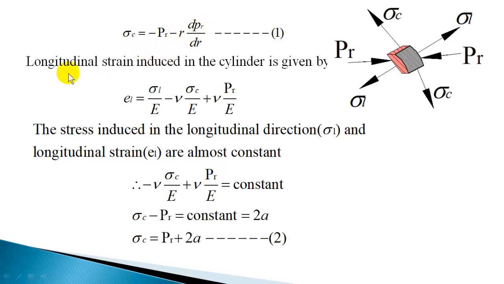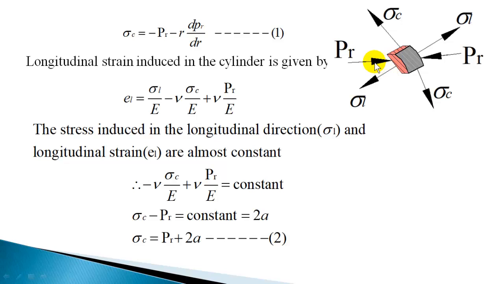Now longitudinal strain induced in the cylinder walls is given by this expression. On this thin cylindrical shell, let us take a small element on the cylinder surface. It is subjected to longitudinal stress sigma L, circumferential stress sigma c, and also radial pressure PR. From inside PR, outside PR plus dPr, I have taken PR, neglecting that small variation. So it is subjected to a compressive force.